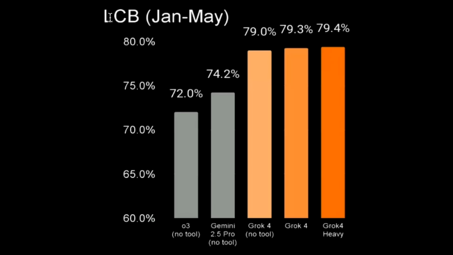So LiveCodeBench, LCB, is a coding benchmark, and you can see O3 scores 72%, Gemini 2.5 Pro scores 74.2%, and Grok 4 without any tool usage scores 79%. So here we see nearly 5% improvement. So here the performance is good. Given the tool usage, we can see the performance slightly improves but not by much. So it seems that when it comes to coding, the model performs very well.